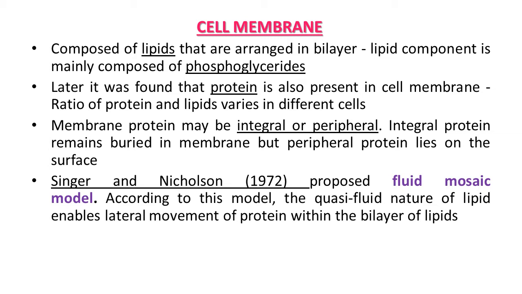This ability to move within the membrane is measured as its fluidity. So the model is named the fluid mosaic model of the cell membrane, proposed by Singer and Nicolson.